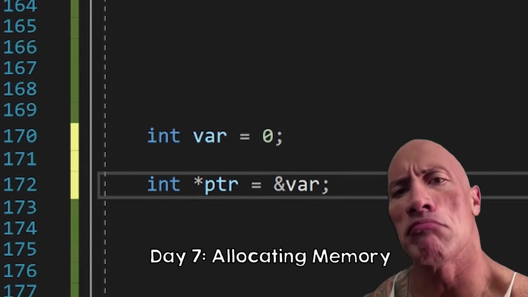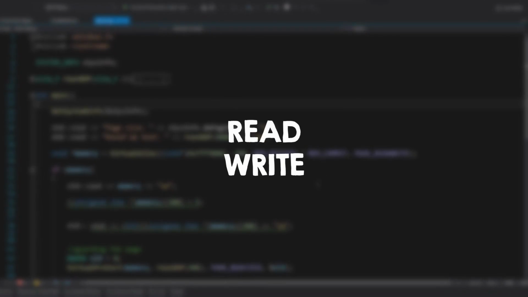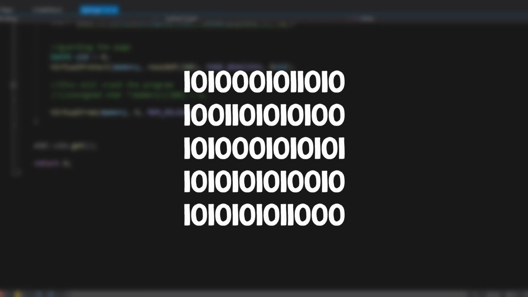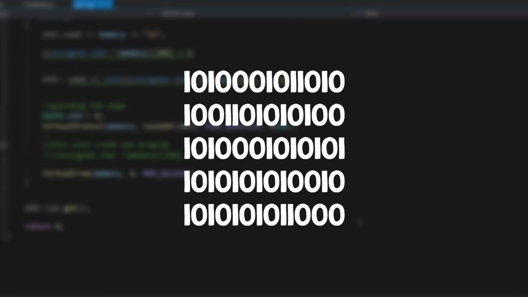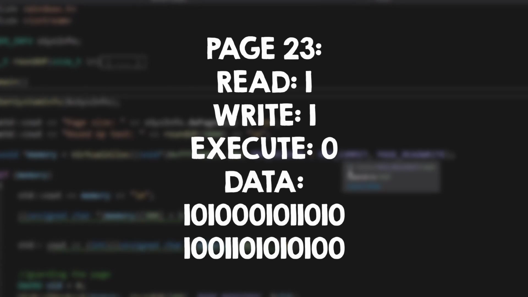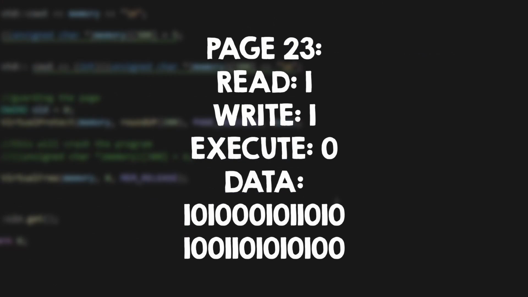Last time, I told you that a page is the mapping between the pointer and the physical RAM. Pages have their own flags. Those can be read, write or execute, for example. For your PC, your data is just numbers, so you could execute some code where there is just random data, not code. This is where pages come in handy. If that page doesn't have the execute flag, the CPU will detect that and raise a page fault signal.